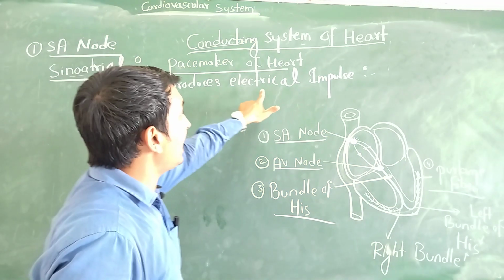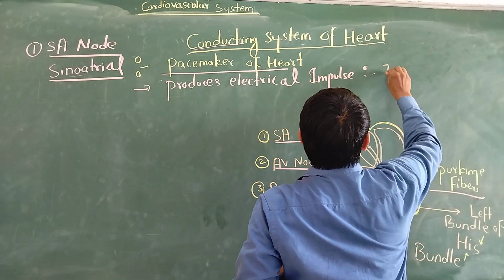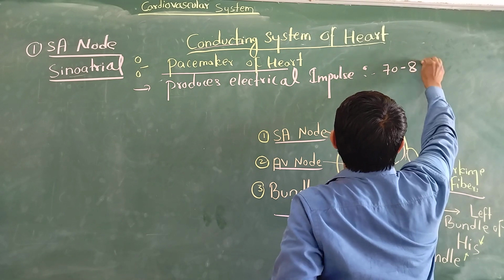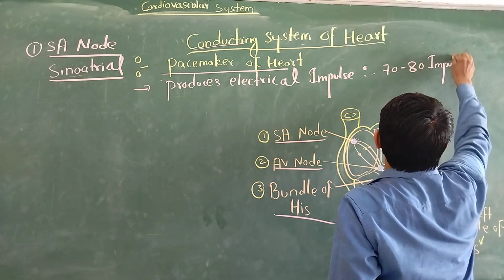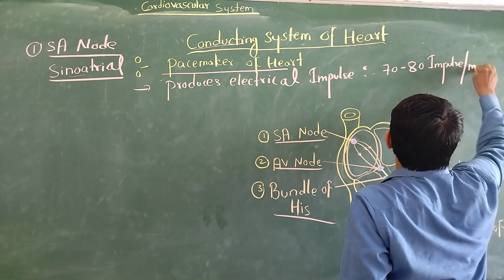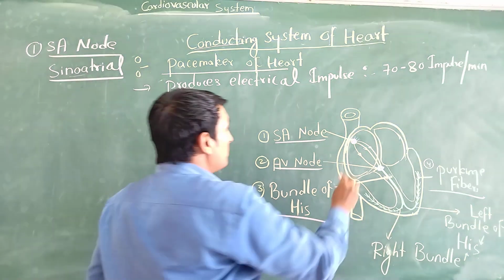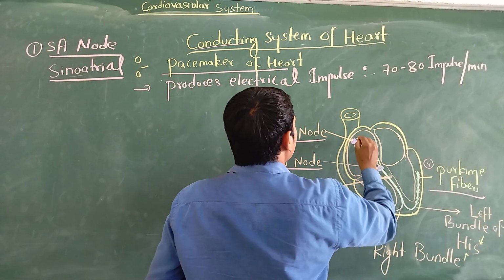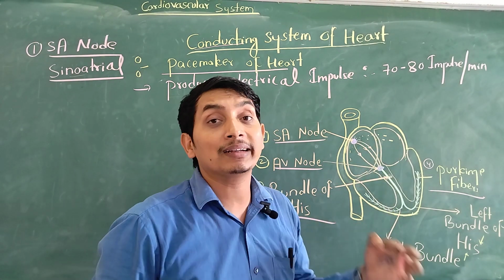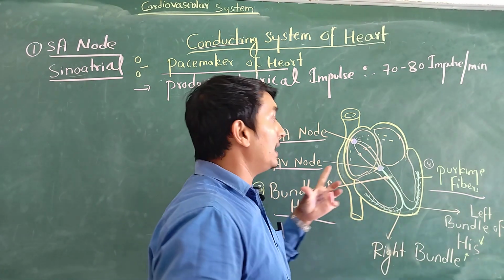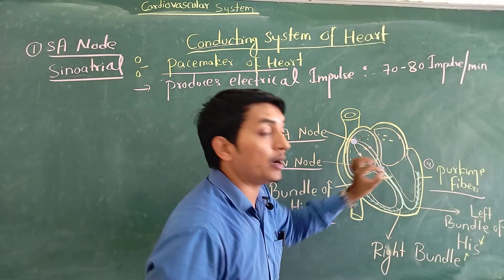It produces electrical impulses, in every minute 70 to 80 impulses, mainly electrical impulses, are produced per minute. So in one minute our SA node is producing 70 to 80 impulses. Some impulses are mainly taken by our atrium, because the atrium also requires electrical current for its contraction. When the atria are contracted, blood is ejected from the atrium and passes to the ventricle.